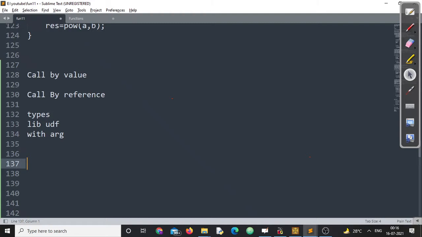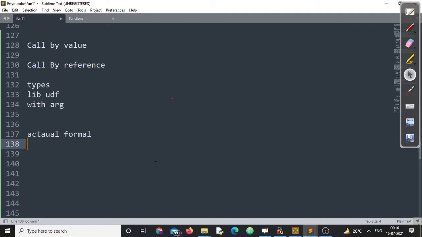Few things that we require from the functions point of view. We should understand what are actual arguments and what are formal arguments, right? In call by value and call by reference, we have to be very keen about the different types of functions that we have covered. We should not worry about what my function will return.